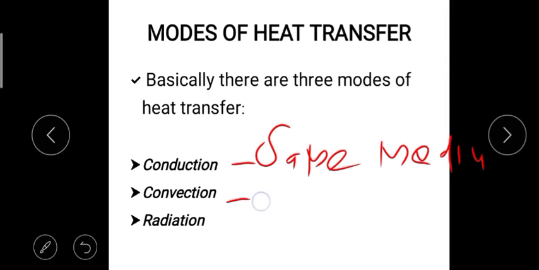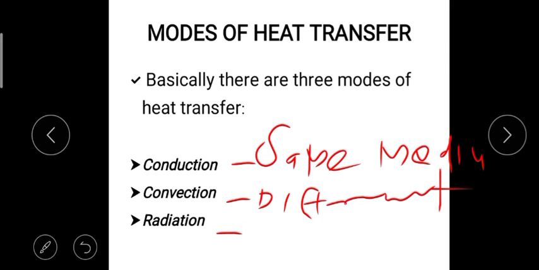Then different medium. What is a different medium? The heat is transferred from solid to liquid, or liquid to gas, or gas to solid. So the heat is transferred between different media. That is called convection.